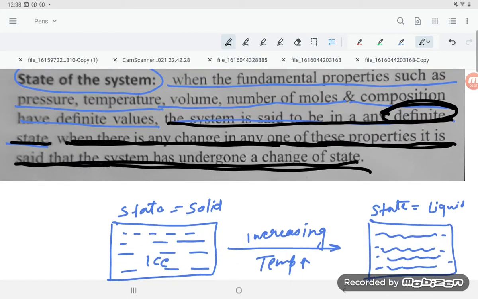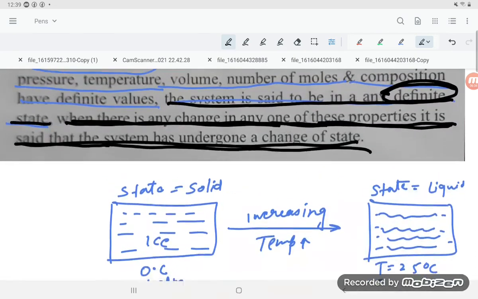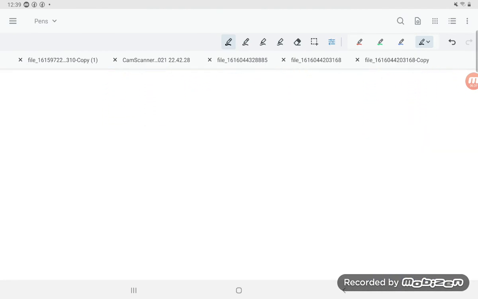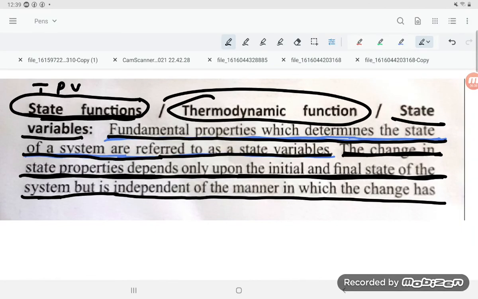If the temperature, pressure, volume and number of moles of gas are constant, the state of the system is fixed, a definite state. But if you change the temperature, pressure or volume, the state of the system will change, and that is known as a change of state. There are two types of functions, state function and path function. A state function's value depends on the initial and final states. A path function depends on the initial and final states along with how they proceed, that is, the intermediate steps also.